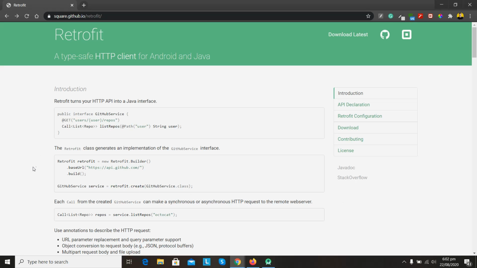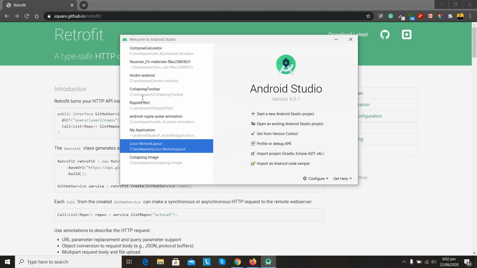So in the previous video we checked the introduction of Retrofit, and in this small video we will check how we can add the dependency of Retrofit into our project. So let's jump onto Android Studio and create a new project.